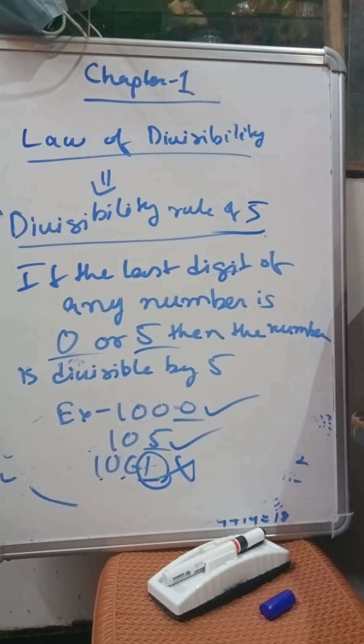That's how we check the divisibility rule of 2, 3, 4 and 5. I hope this is clear. You have understood. I am stopping up to this in this video.